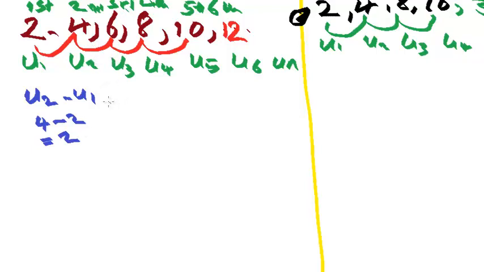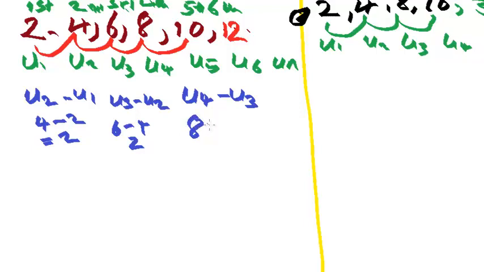Then we have U3 minus U2, that is the third term minus the second term, which is 6 minus 4, is also giving us 2. Then we have U4 minus U3, which is 8 minus 6, 8 minus 6 is also giving us 2. And we can do the same for U5 minus U4. You also get the difference to be 2.